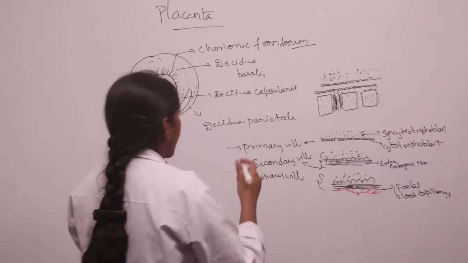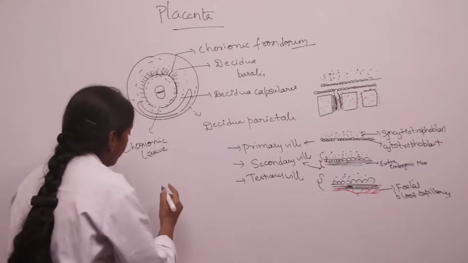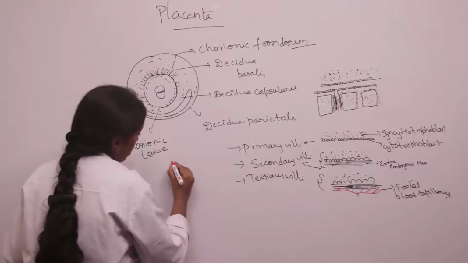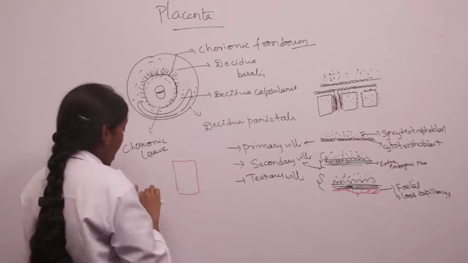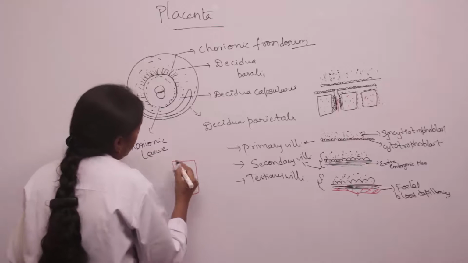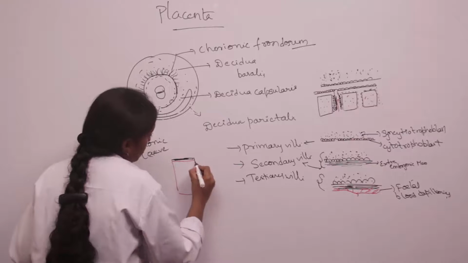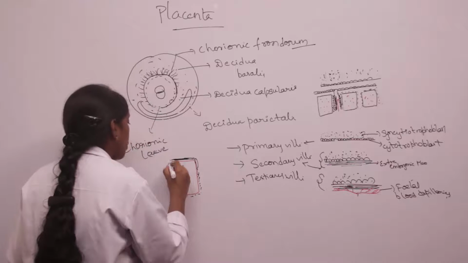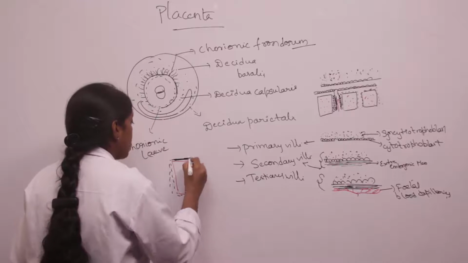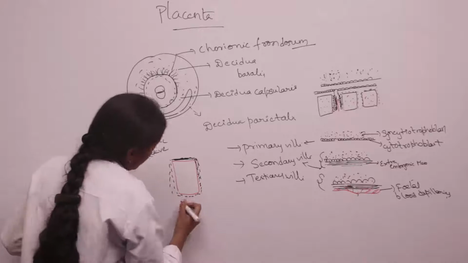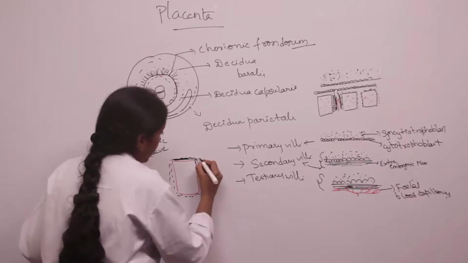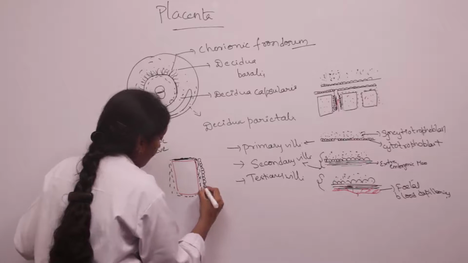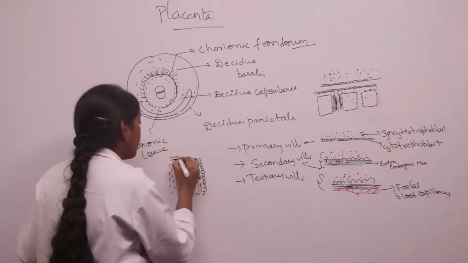So when we take one section of the villi, this is the intervillar space, and the villi consist of syncytiotrophoblasts present here, and then we have cytotrophoblast present surrounding the villi.